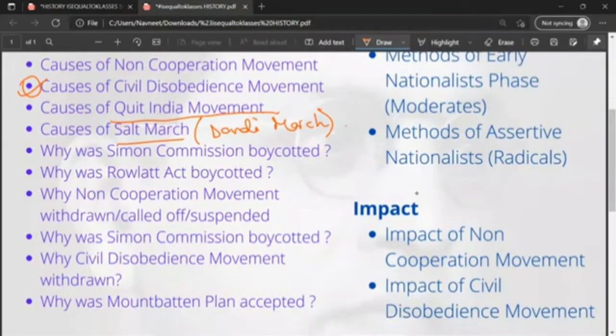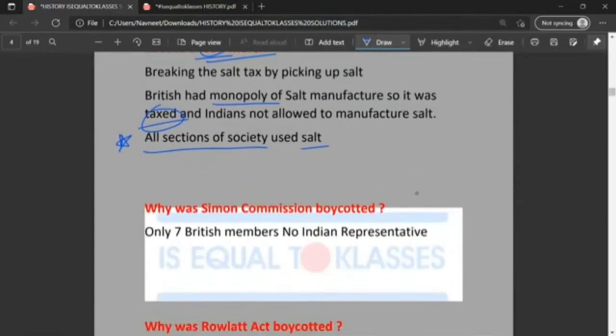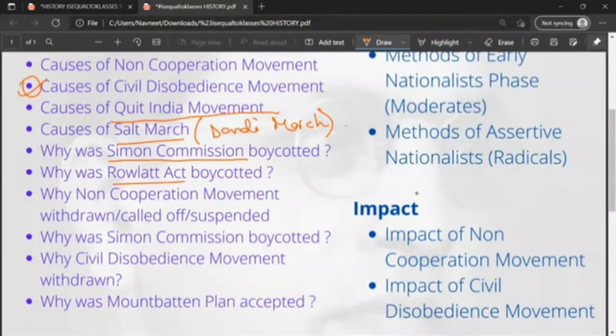Why was Simon Commission boycotted? So as I said before, Simon Commission was a commission consisting of 7 members, and none of them had an Indian representation. Only 7 British members, no Indian representative. Why was Rowlatt Act boycotted?